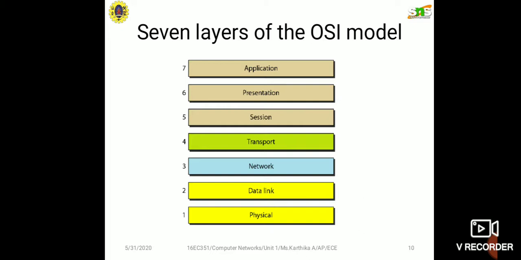Open System Interconnection has 7 layers. First, it creates layers with different abstraction. Each layer performs a well-defined function. Functions of the layers are chosen taking internationally standardized protocols into account. The number of layers is large enough to avoid complexity.